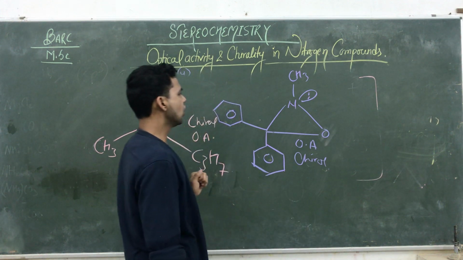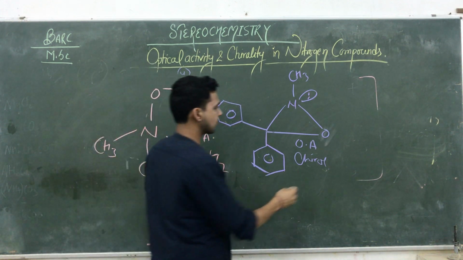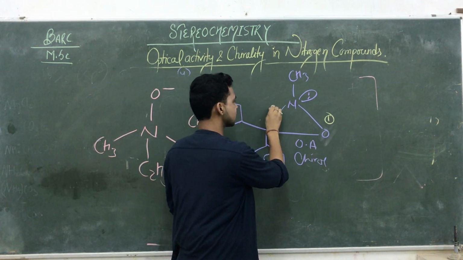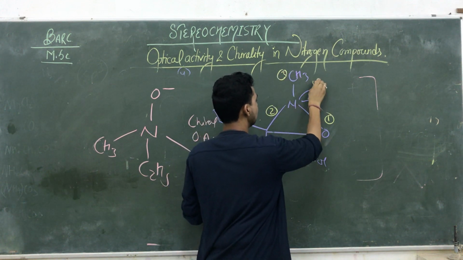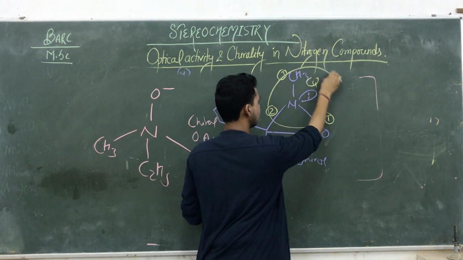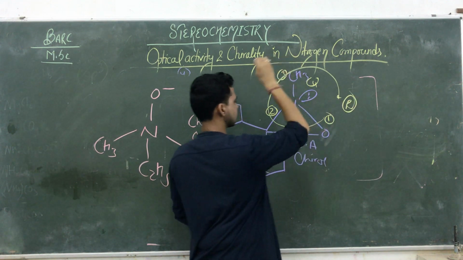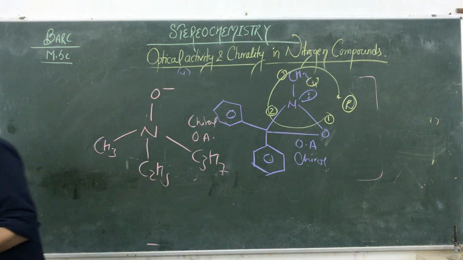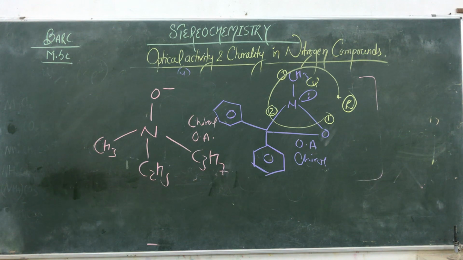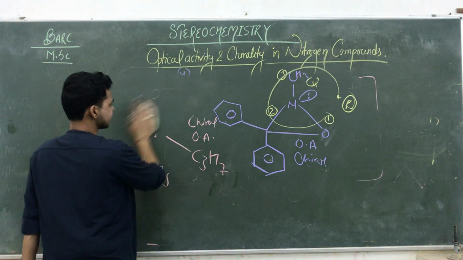तो ये भी क्या है आपका optically active और chiral compound है. अब आप इसका RS configuration निकालेंगे. That is 1, 2, 3 and 4. So we are working 1, 2, 3 and 4. It's R configuration. इसका configuration क्या निकल कर आएगा, आपका R configuration निकल कर आएगा. Okay. That is the second condition.